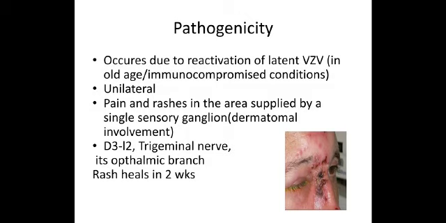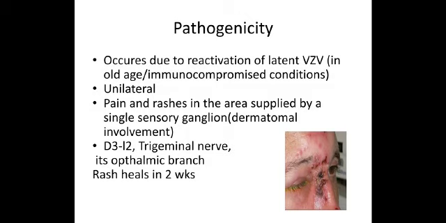So the major difference between adult chickenpox and zoster is that the chickenpox rash, as I told you, is centripetal, meaning first it is seen in the trunk and it is generalized, whereas the rash seen in zoster is always dermatomal. Whichever dermatome the nerve is supplying, only there you will see it.